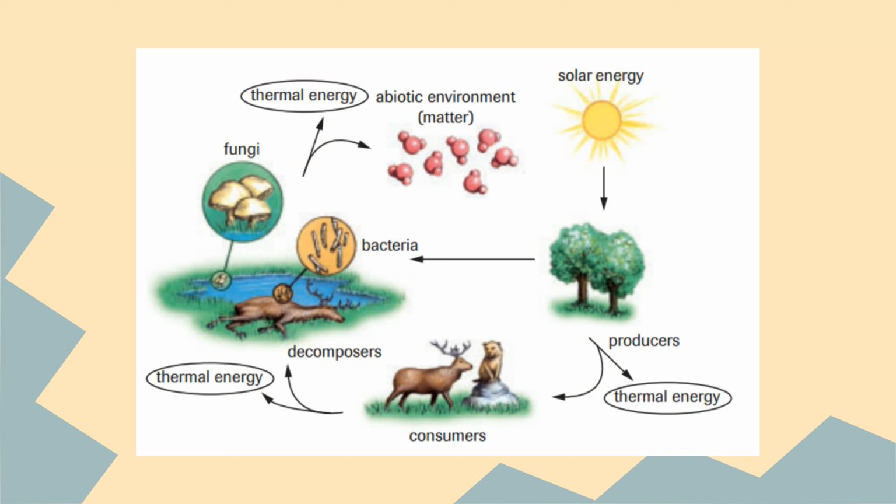So we have another example here of our food web. We have our producers that get their energy from the sun, and then they send it on. As the consumers eat it, thermal energy is lost. Then as the next level consumers eat it, more thermal energy is lost, and then the decomposers take that energy. There's also energy lost to thermal energy in that case, but then they create the matter that goes back into and is used for growth in other cases.